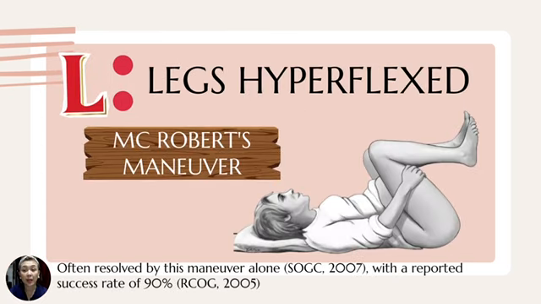L stands for hyperflex both legs, which is the McRoberts maneuver, with knees bent to the chest, with the assistant grasping the maternal leg. Shoulder dystocia is often resolved by the McRoberts maneuver alone, with a reported success rate of 90%.